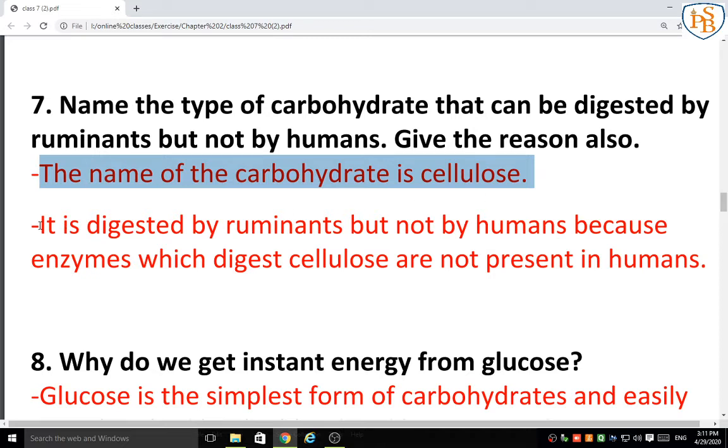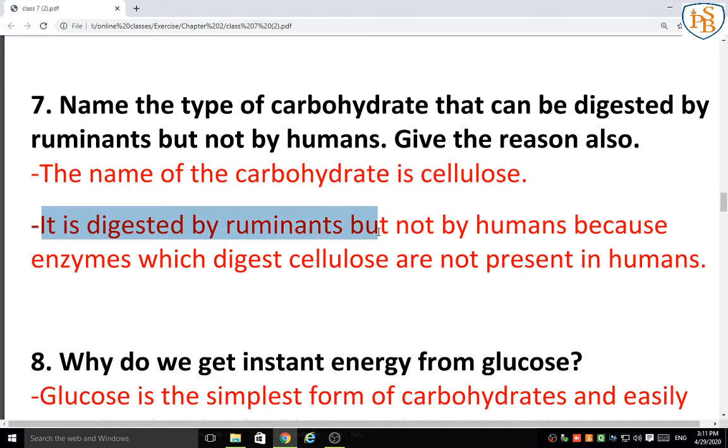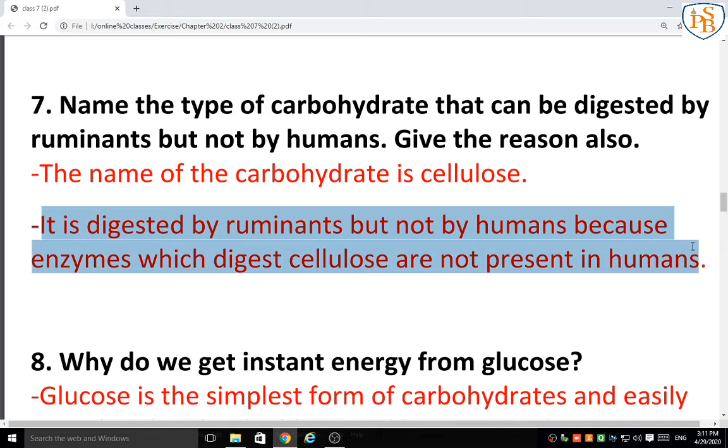We cannot digest it because enzymes which digest cellulose are not present in humans, but some bacteria in ruminants digest the cellulose. Ruminants means what?